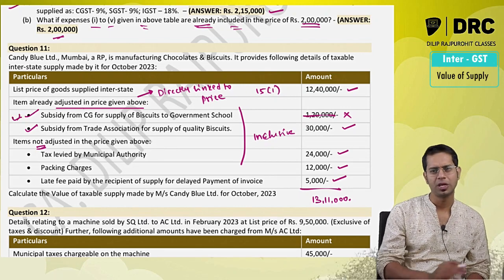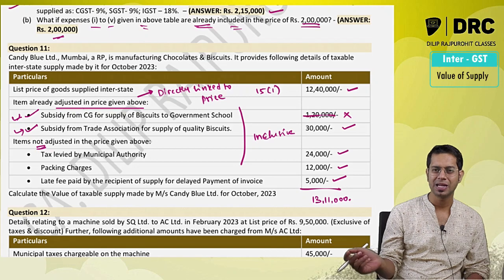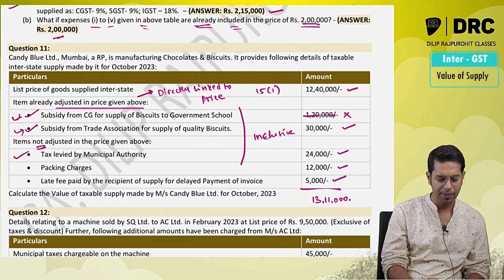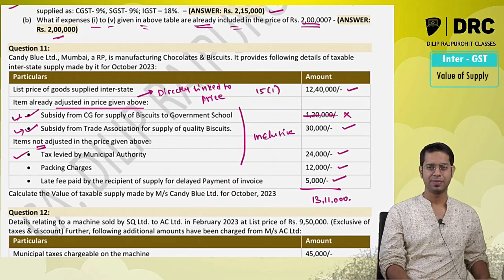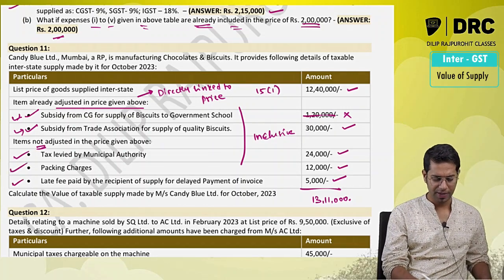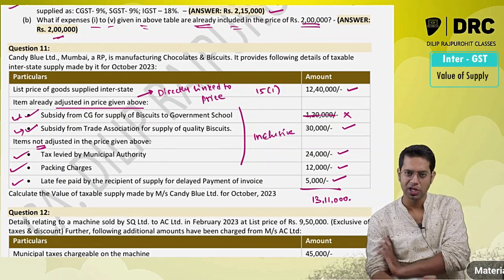Subsidy given by central government and state government is not required to be added in value of supply. Subsidy given by any person other than central government or state government, if it is directly linked to the price, is added in value of supply. Therefore this amount is added. Taxes levied by municipal authority will be added in value of supply, because all taxes except the tax under GST law will be added. Incidental expenses will be added. Late fees will be added in value of supply for delayed payment of consideration.